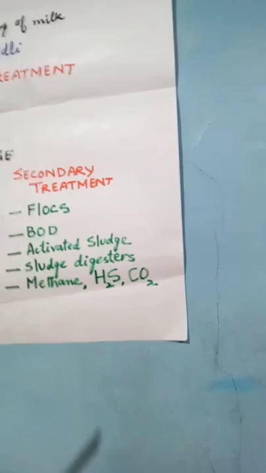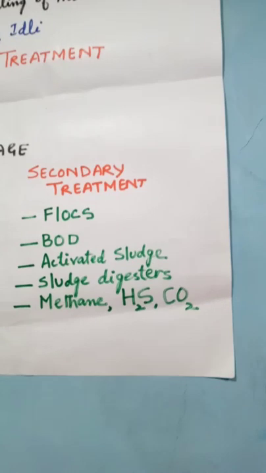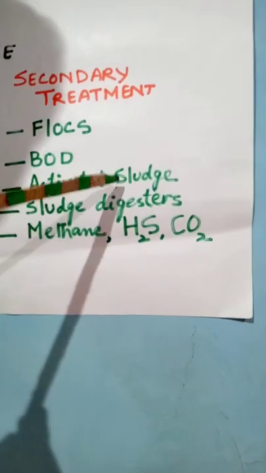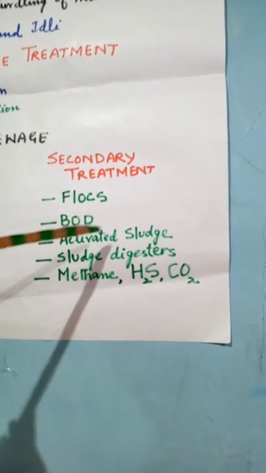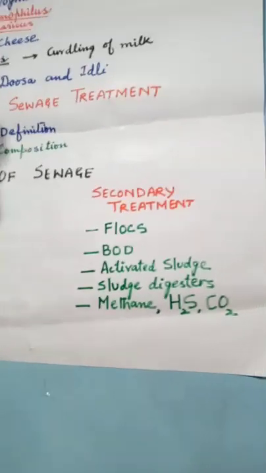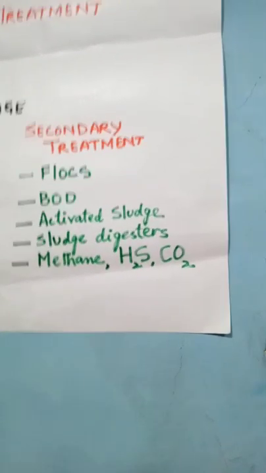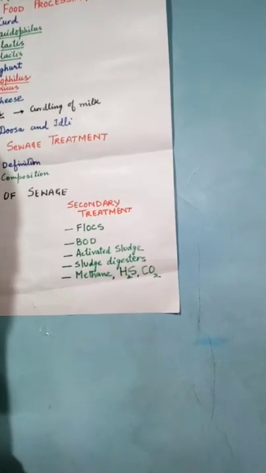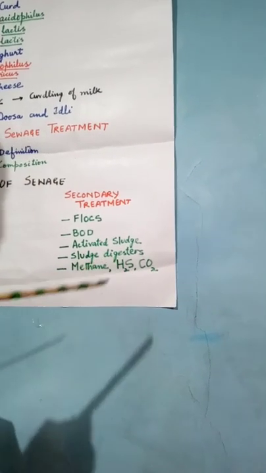Then this effluent is passed into a settling tank where the bacterial flocks are allowed to sediment. This sediment is called activated sludge. A part of this activated sludge is pumped back into the aeration tank to serve as the inoculum. The remaining part of this sludge is pumped into large tanks called sludge digesters.